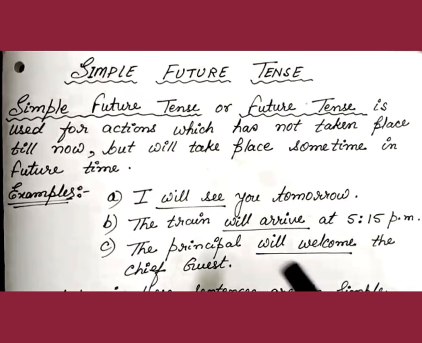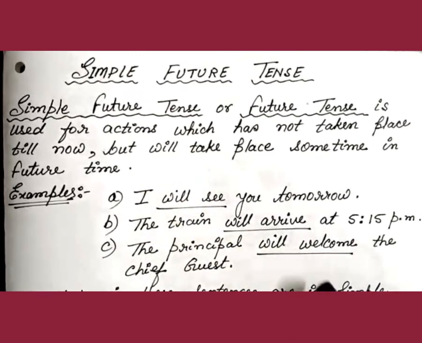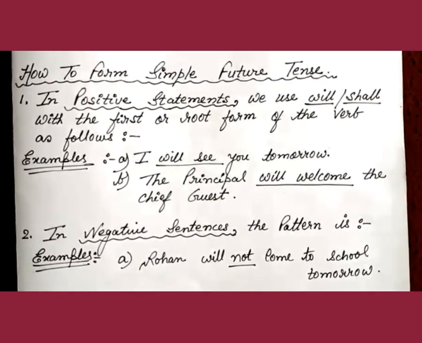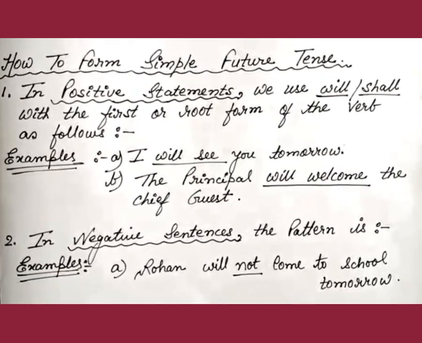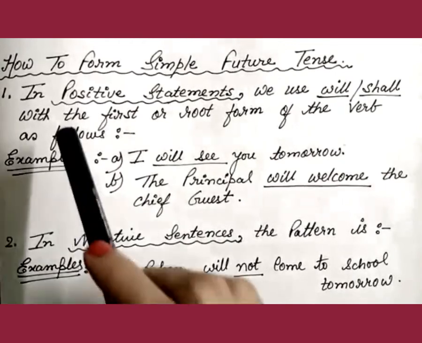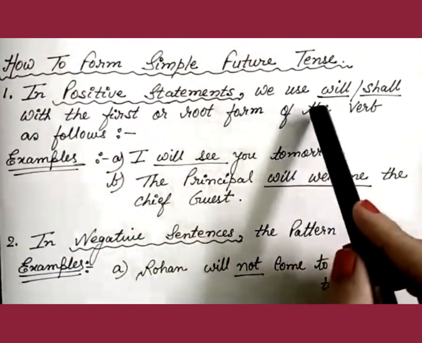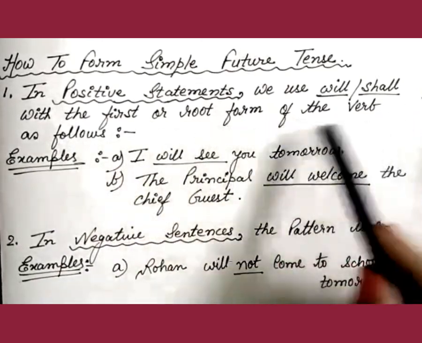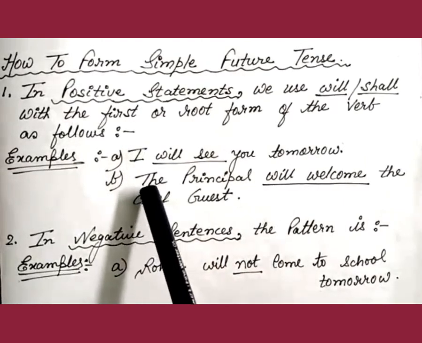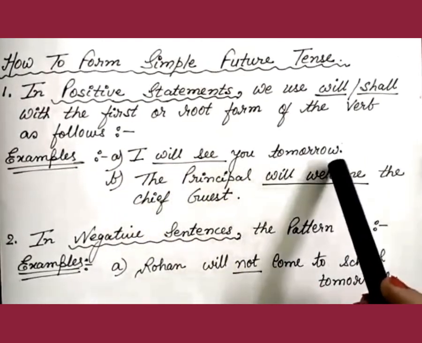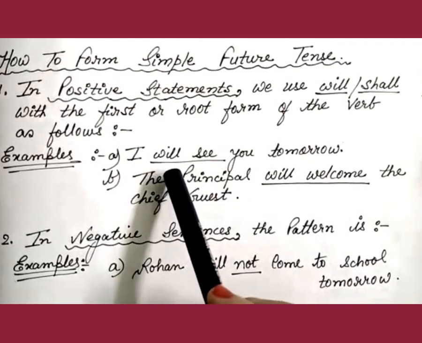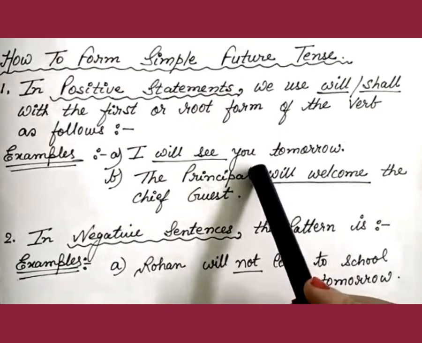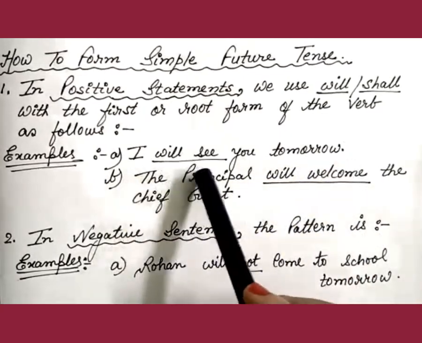Hence, we find here that all the verbs in these three sentences are in simple future tense. Now, let's see how to form simple future tense. In positive statements, we use will or shall with the first or root form of the verb. Let's see the examples. I will see you tomorrow. So will has been used with the root form of the verb see, plus the rest of the sentence. So, I will see you tomorrow.